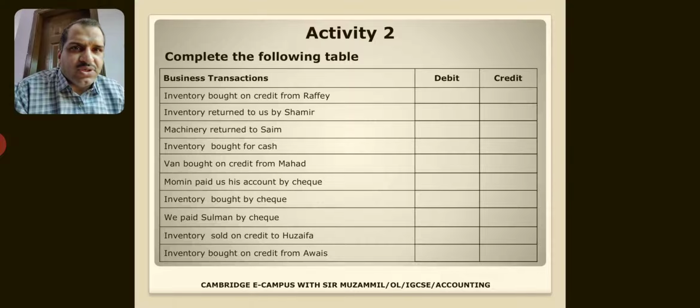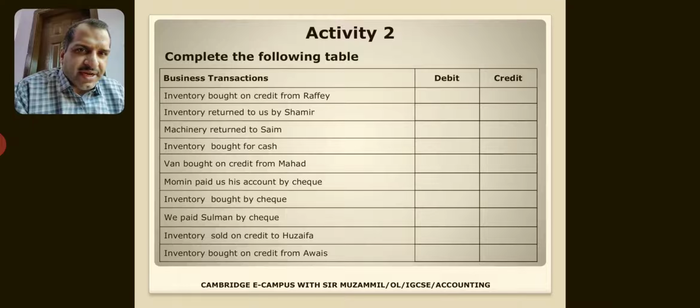Come to exercise number 2. Inventory bought on credit from Rafe, purchases debit and Rafe credit. Inventory returned to us by Shahmeed. Now you are receiving inventory. So sales returns debit and Shahmeed credit. Machinery returned to Saim. Machinery would be credit and Saim would be debit. Inventory bought for cash, purchases debit, cash credit. Van bought on credit from Mahad. So van debit, Mahad credit.